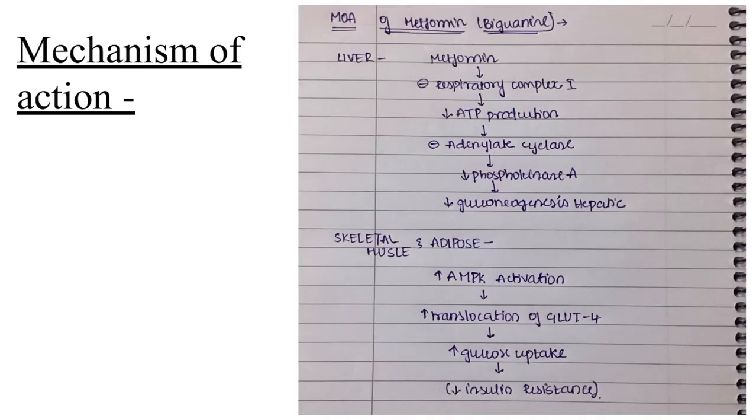So in mechanism, remember two things. In case of liver, it decreases the hepatic gluconeogenesis by decreasing the ATP production. And in case of skeletal muscle and adipose tissue, we all know it increases the glucose uptake and utilization by increasing the activity of AMPK.